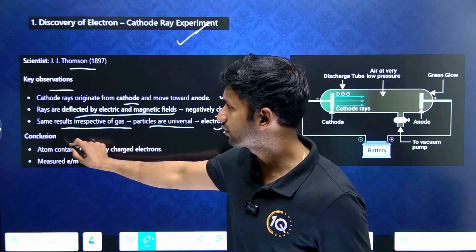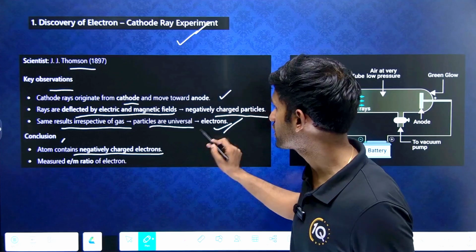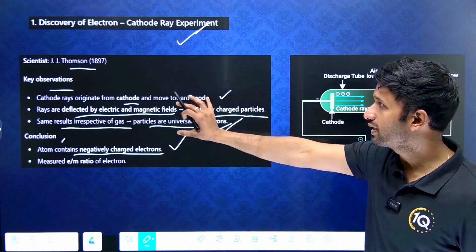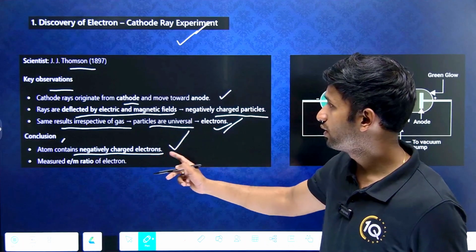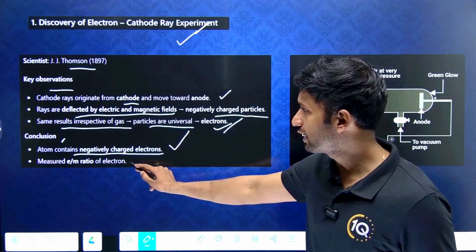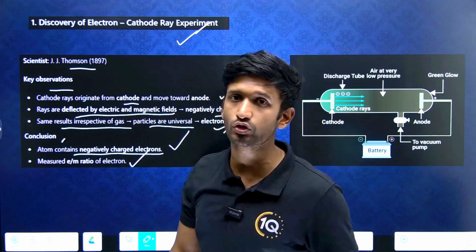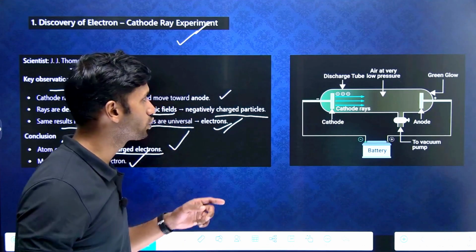So what was the conclusion basically? Atoms contain negatively charged electrons. This is the crux of all these key observations. The conclusion: the atom consists of negatively charged electrons, and he measured the e/m ratio of electrons. This is the most important point. What did he measure? He measured the e/m ratio of the electrons.